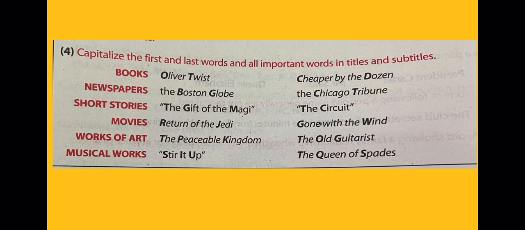Also, you should capitalize the first and the last words and all important words in titles and subtitles. For example, the titles of the books you have. For example, Oliver Twist, Cheaper by the Dozen, or any book you have, the title should be capitalized. Newspaper, the Boston Globe, okay, short stories like for example The Gift of the Magi or whatever. Movie, of course, the title of the movies, the title of the works of art, and some musical works, any musical works, okay, it should be capitalized.